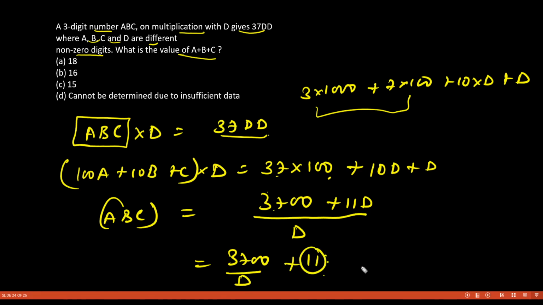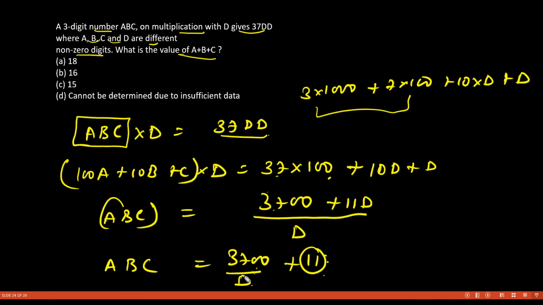Fine. We need the value of A plus B plus C. It says A, B, C, D are all distinct digits. So now we have to find a digit D from which this number is completely divisible.